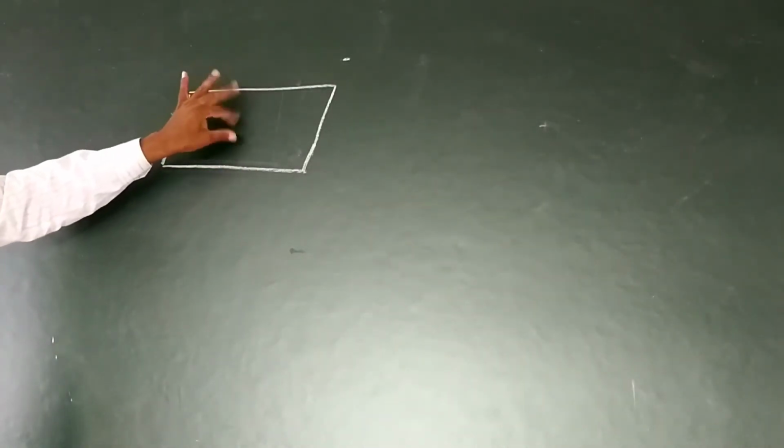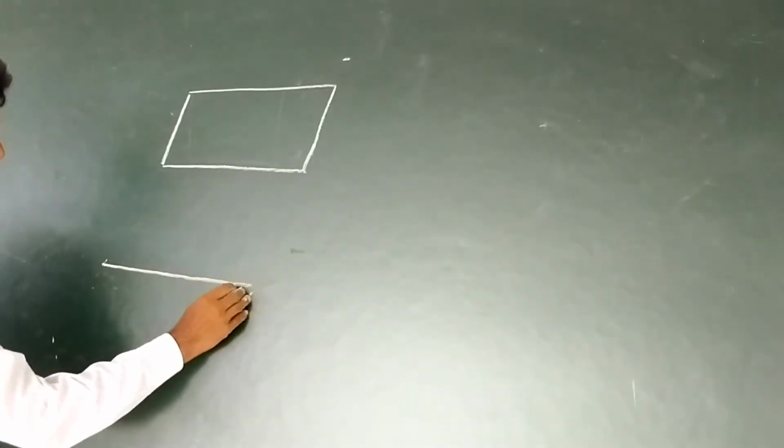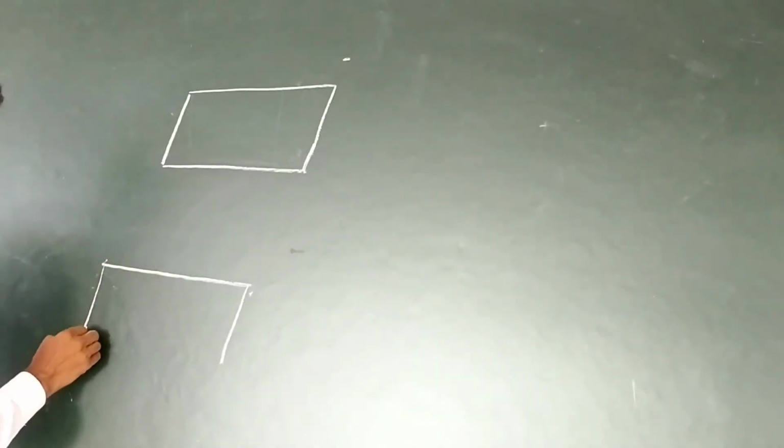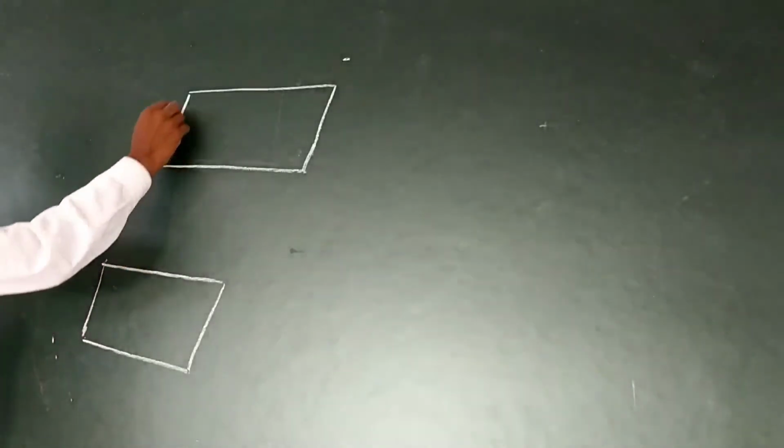Parallel sides are equal. These parallel sides are equal. Another rectangle. Now meet the both.